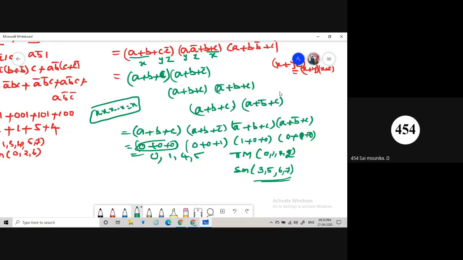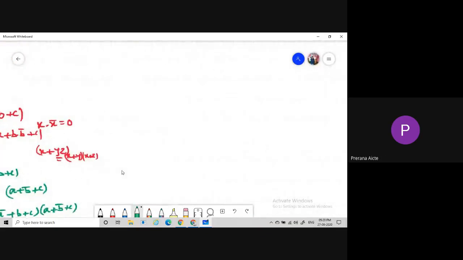Can I solve the next problem? Yes sir. The next problem is f is equal to A bar plus B into A into A plus C bar. To calculate the max terms, you should convert it into canonical form. First, C is missing, so I'm taking plus 0.